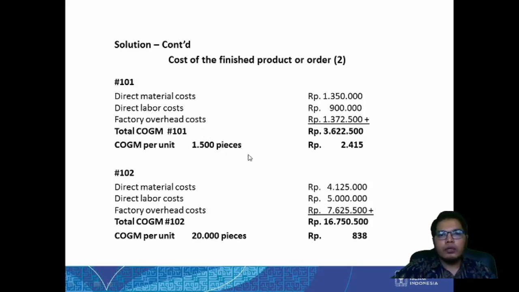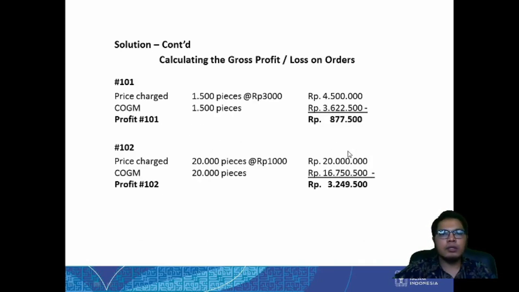Now if we try to put them into per unit, how much is the cost of goods manufactured per unit for 1,500 pieces? It will be like this. And for the 102 order of 20,000 pieces, this is the cost of goods manufactured per unit, as you can see here in the number.